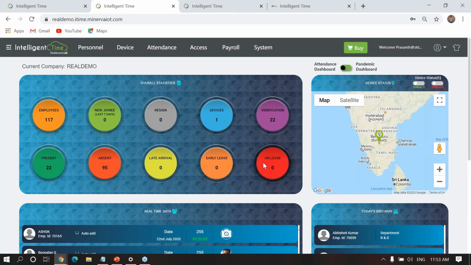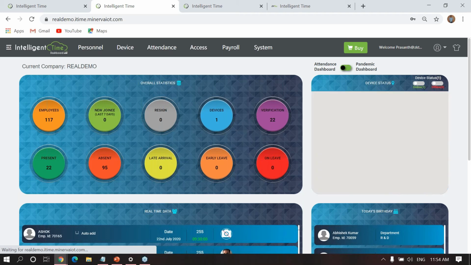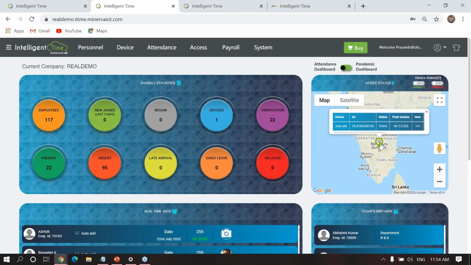Here you can see the real-time dashboard. The first section shows all the information like employee details, new joinees, resigned, device verification, how much verification has happened, total present, total absent. Those details are displayed in this layout, and next is your device status. Here you can see whether the device is online or offline. If it is online, it shows green color. If it is offline, a red mark. While clicking this pinpoint, you can get the serial number, status and firmware version.